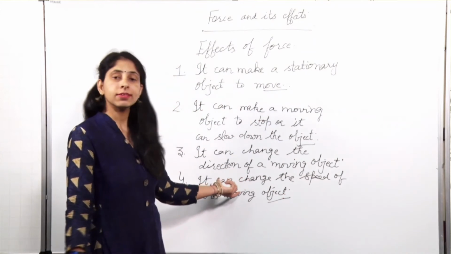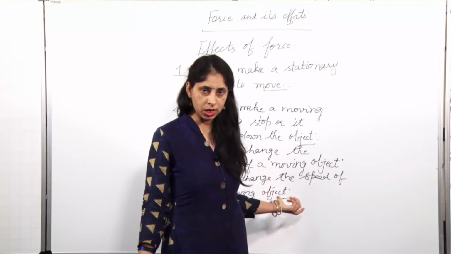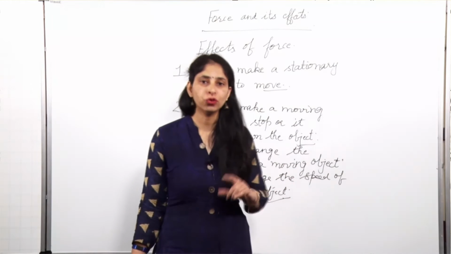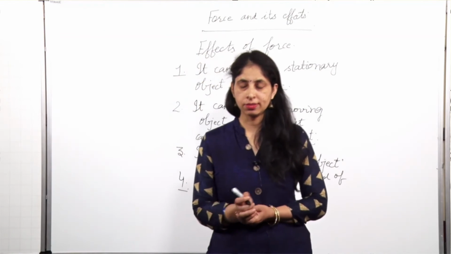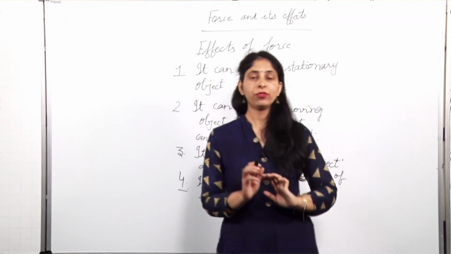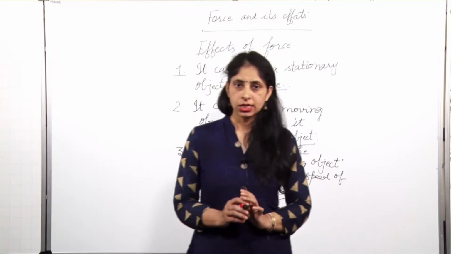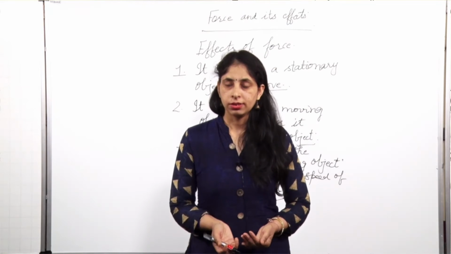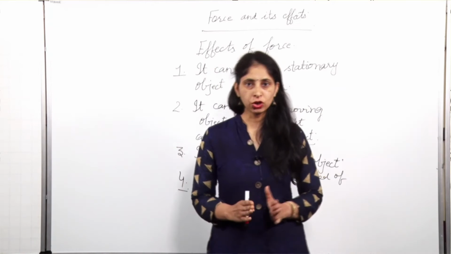It is the case when an object is initially moving, and you have to increase or decrease the speed. Then with the application of force, you can increase or decrease the speed. Suppose a football is moving initially, and you apply a force on the football. You will see that the football starts moving faster. That means you have changed the speed of the object.